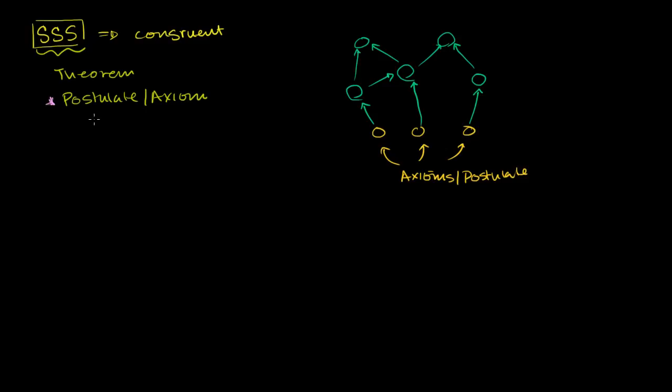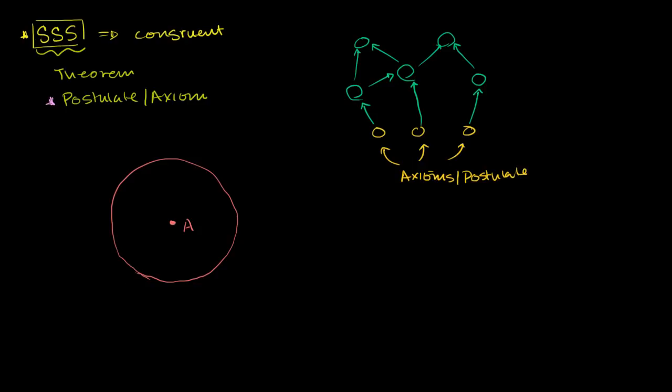Now, with that out of the way, we're just going to assume going forward that we know this is true. We're going to take it as a given. I want to show you that we can already do something pretty useful with it. So let's say that we have a circle, and this circle has a center right here at A.